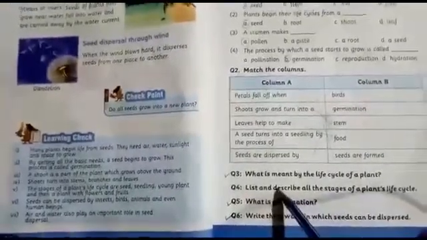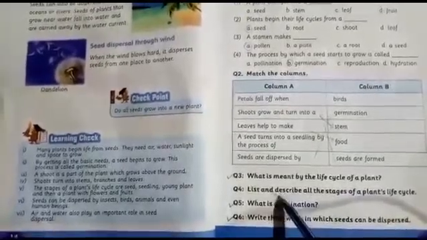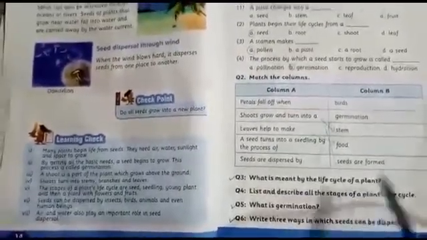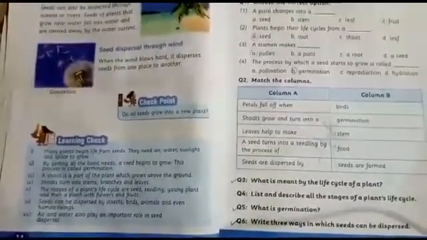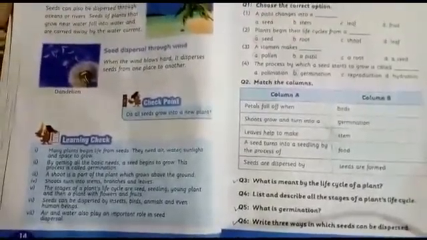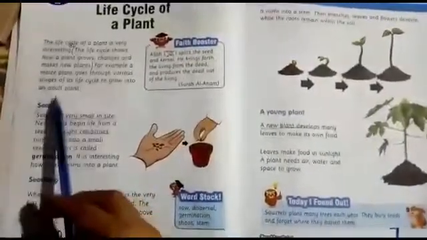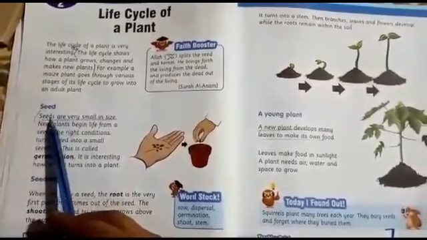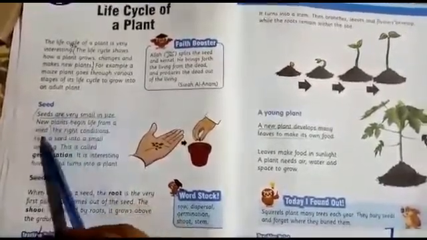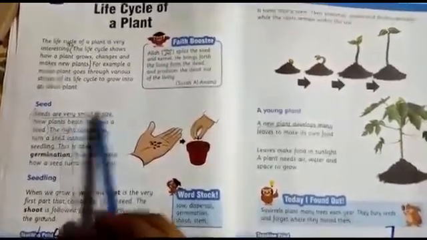And describe. Describe means you can say in Urdu, बयान करना जिसे हम कहते हैं. So describe all the stages. First of all, we list them one by one, and then you will describe them one by one, as I will show you. So at first you will point out the heading seed, and then you will start writing. Seeds are very small in size. New plants' life begins from a seed.